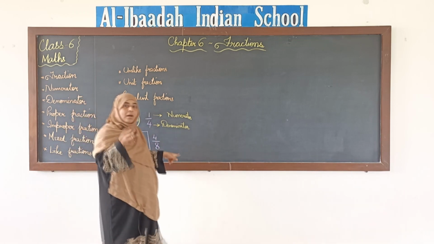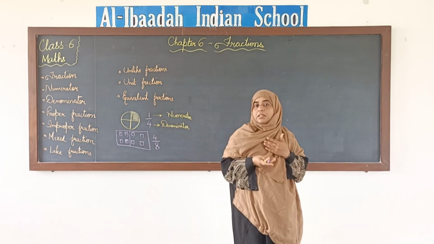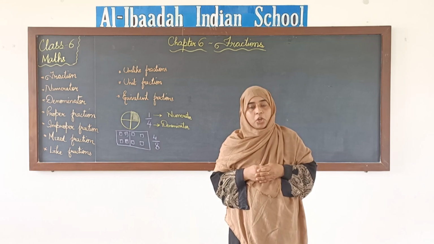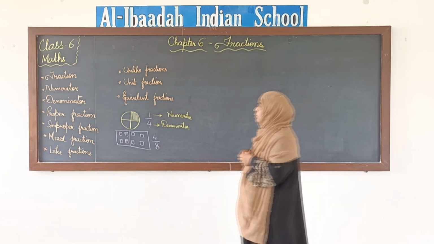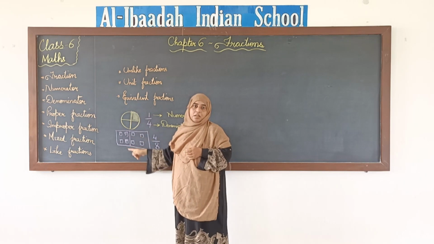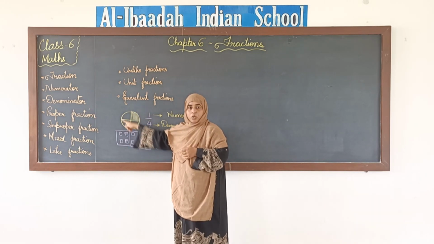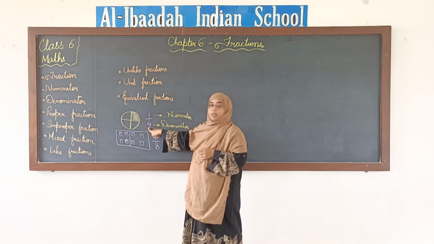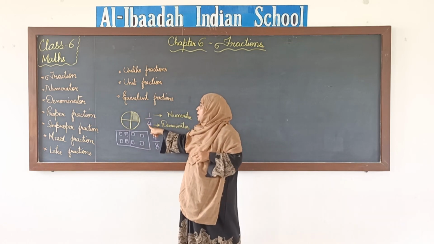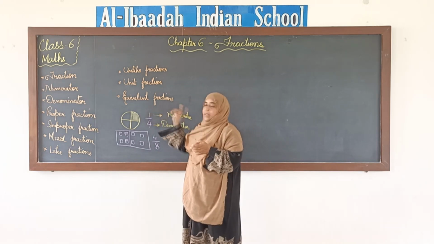Number written above the line, we call it numerator, and number which is written below the line, we call it denominator. Denominator will always tell you the total parts. Like here there were 4 parts, right? So total how many parts were there, that the denominator will tell you, okay. And how many parts were selected, that the numerator will tell you.